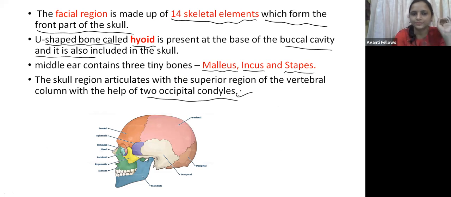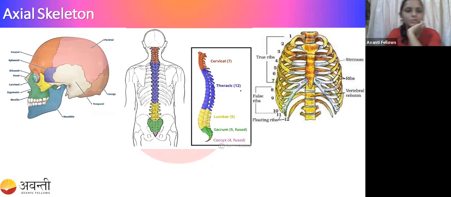Right? Okay. Now let us come to the axial skeleton. I have told you here, right? In the skull, there is the protective layer of the brain. So that is the skull.